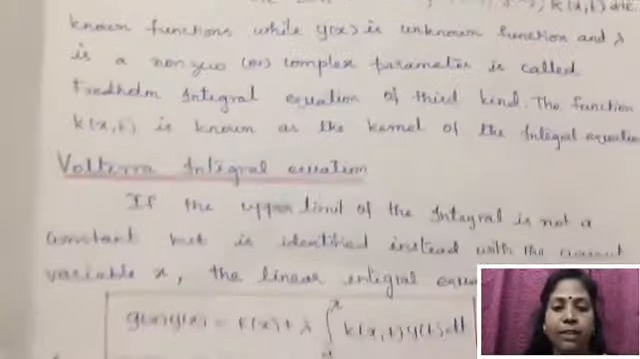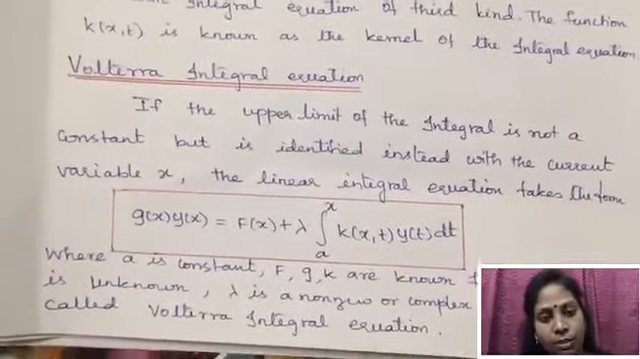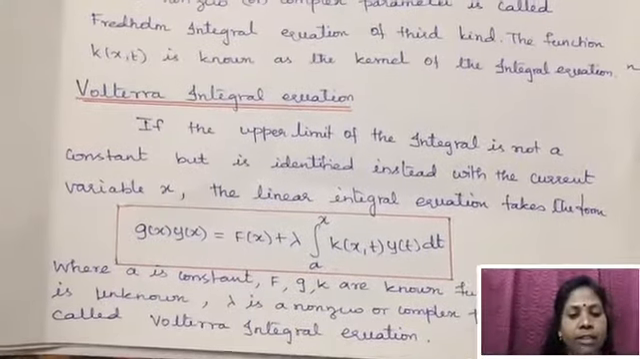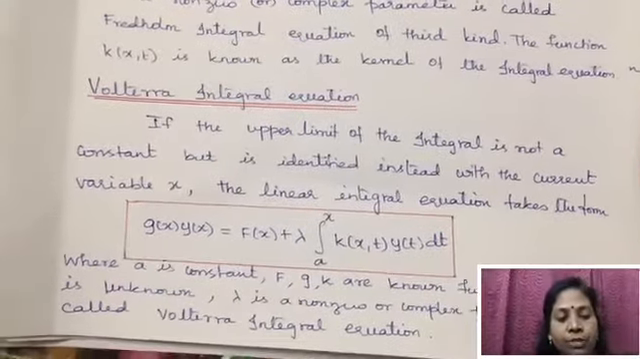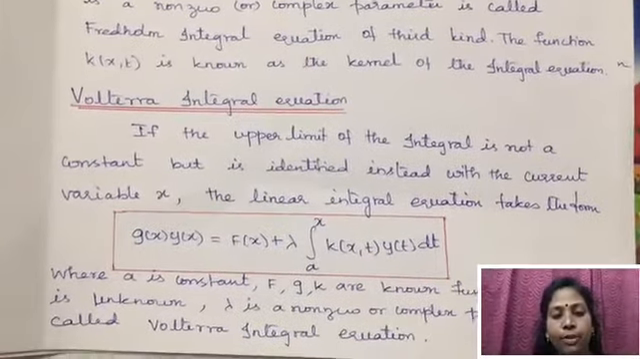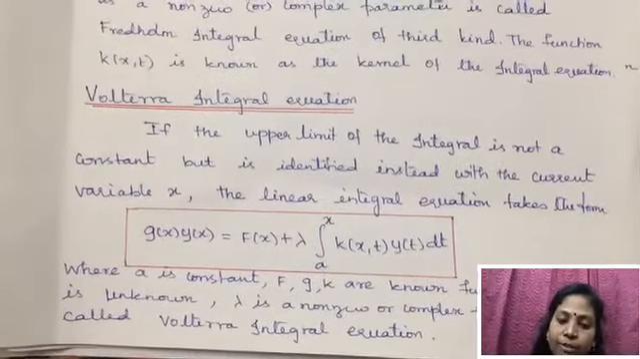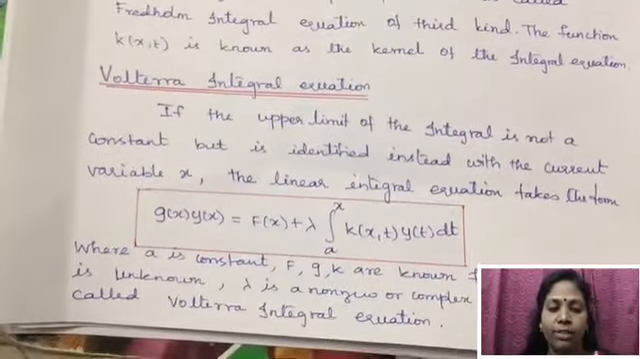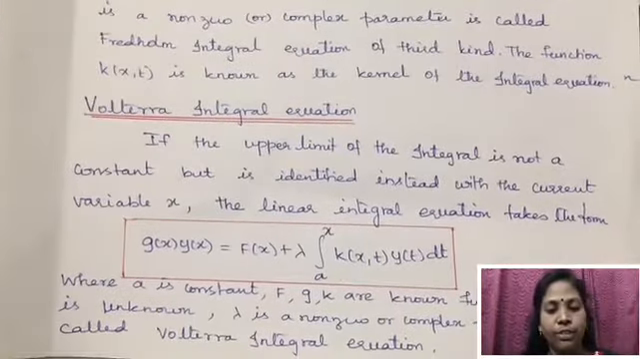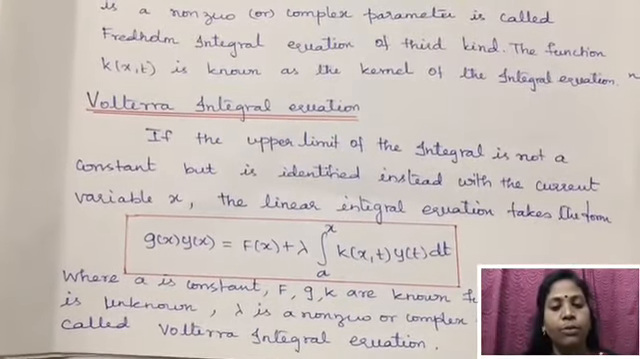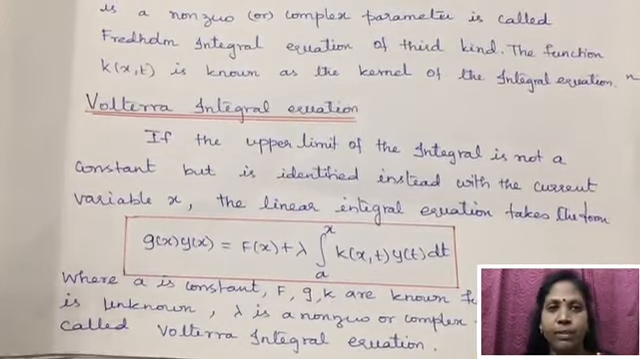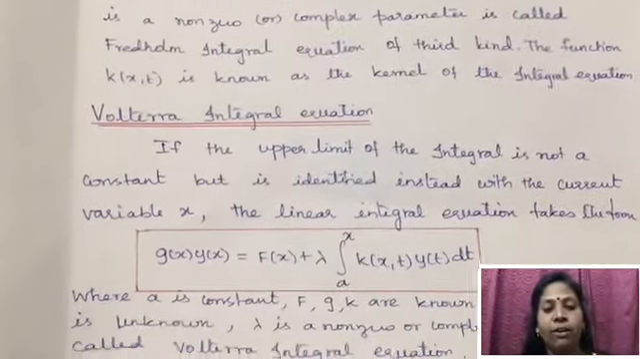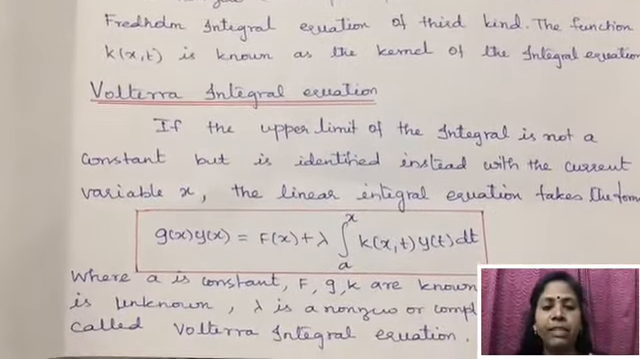And the Volterra integral equation. If the upper limit of the integral is not a constant but is identified instead with the current variable x, the linear integral equation takes the form g of x y of x is equal to f of x plus lambda into integral over a to x k of x comma t y of t dt. Here a is constant, f, g, k are known functions, while y of x is unknown which is to be determined, and lambda is a non-zero or complex parameter, which is called Volterra integral equation.